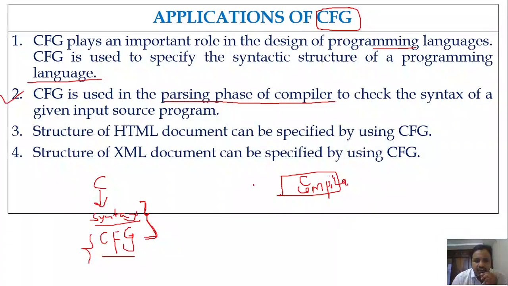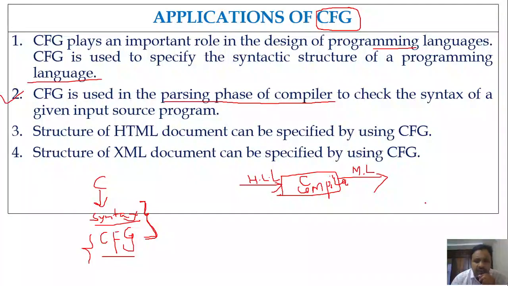What is the role of the compiler? The compiler will take the source program as input, which is written in a high level language. Here the source program has a .c extension because we are using the C compiler. Then it will convert that high level language into the machine level language, right? When we use a C compiler, we never get the machine language directly. We get the object code, and from that object code it is converted into a .exe file and so on.